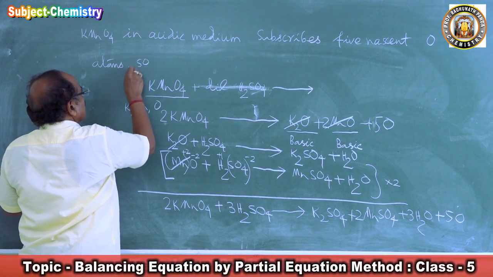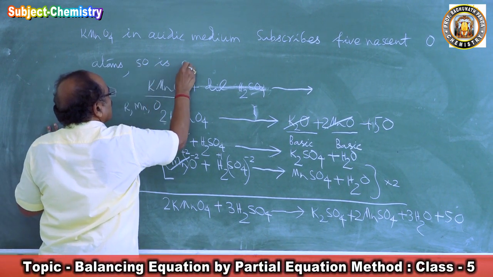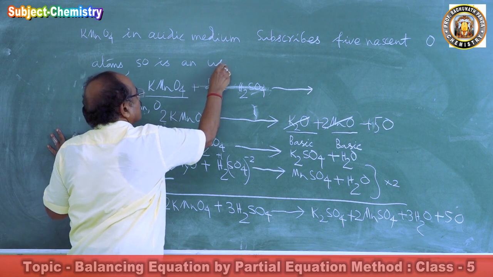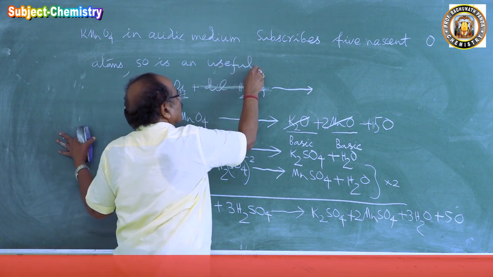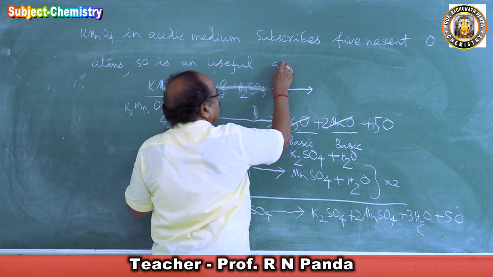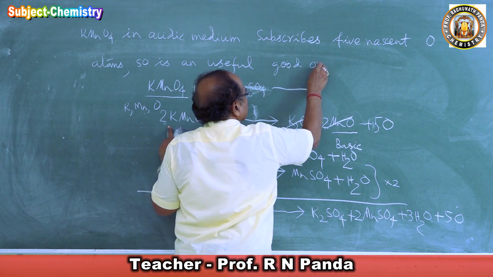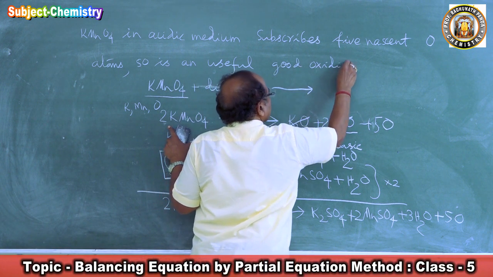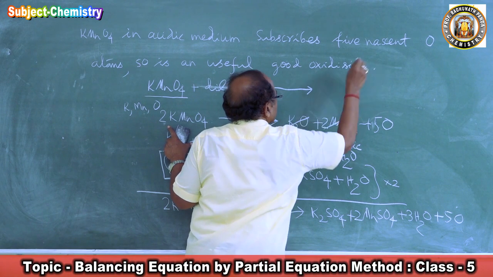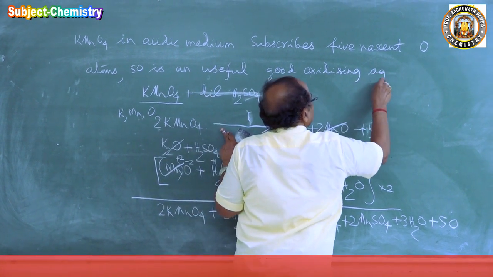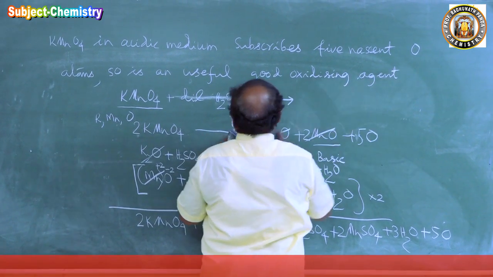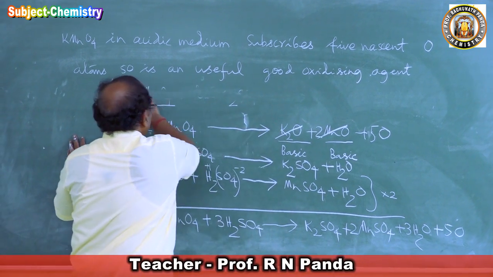So it is a useful, good oxidizing agent. So that is the reason potassium permanganate is used as a very good oxidizing agent to carry out the reactions.